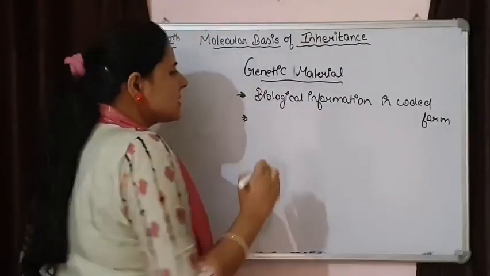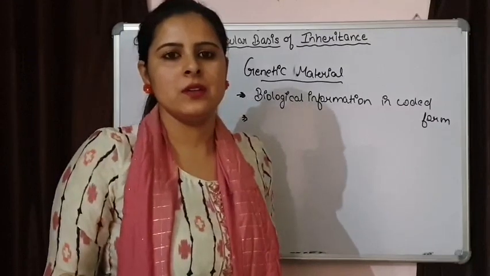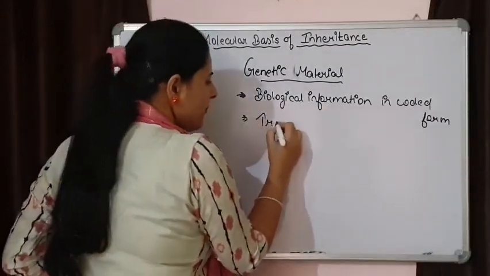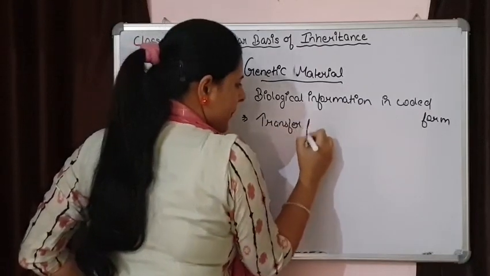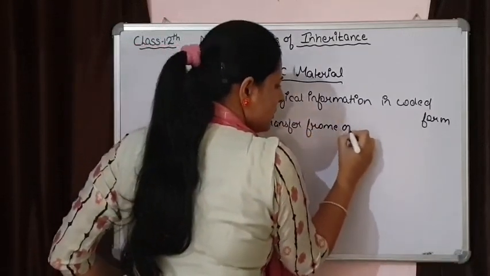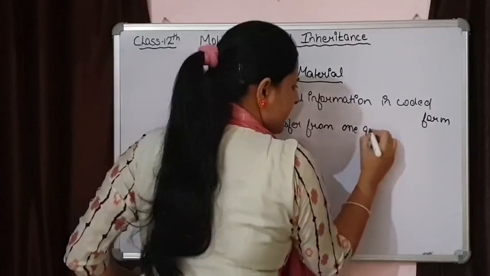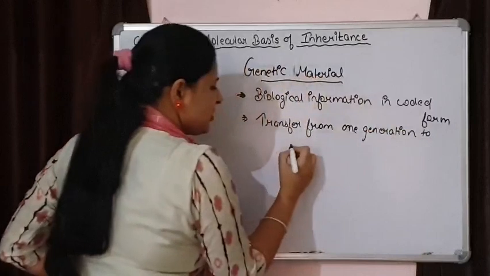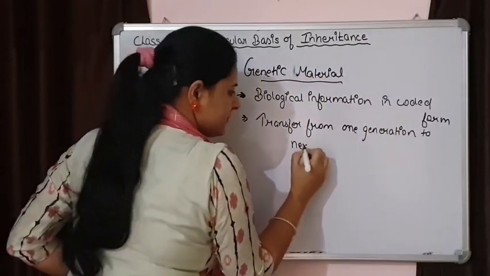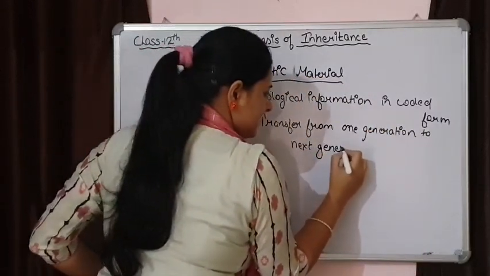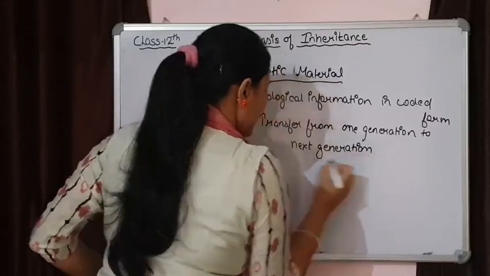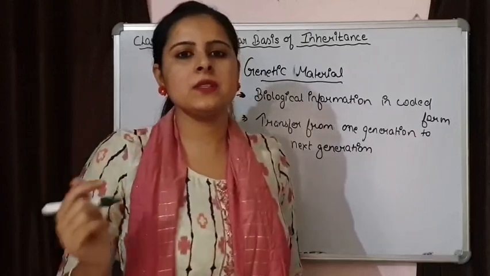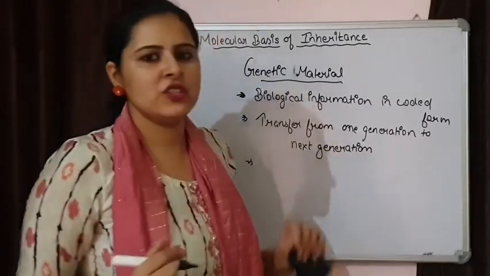The second thing is it should transfer it to the next generation. So transfer from one generation to next generation. And third thing to define a genetic material is it should express itself in the next generation.